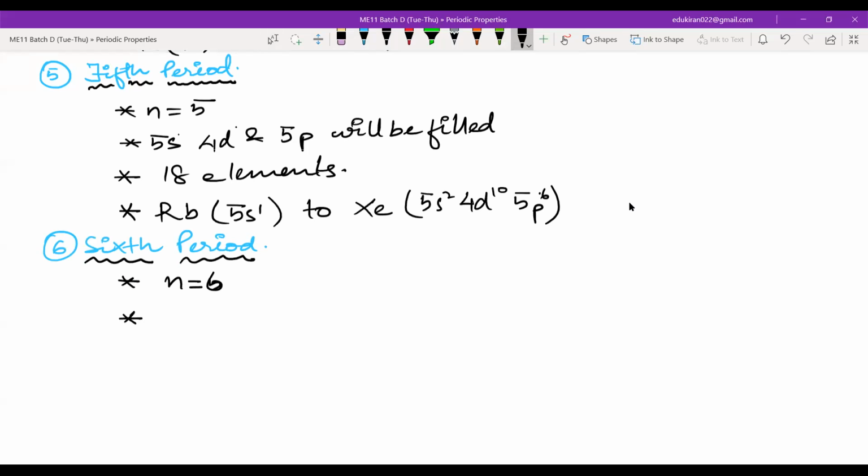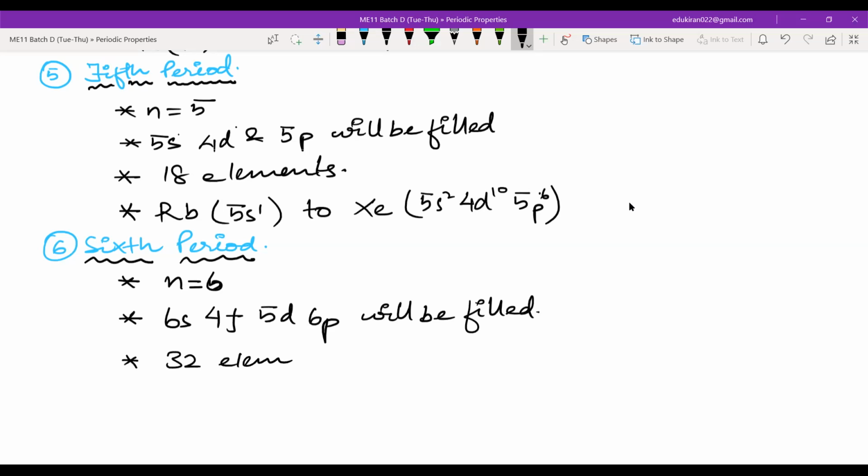The orbitals that will be filled are 6s, 4f, 5d, and 6p. How many elements here? 32 elements.